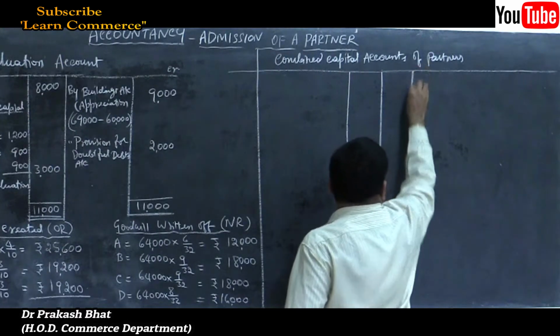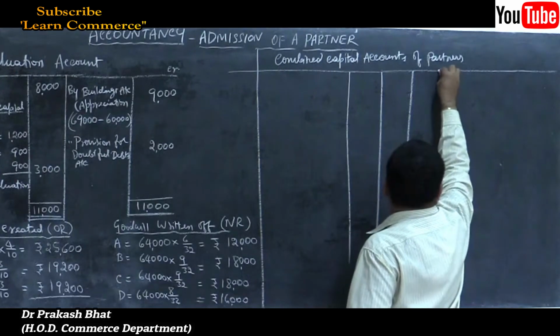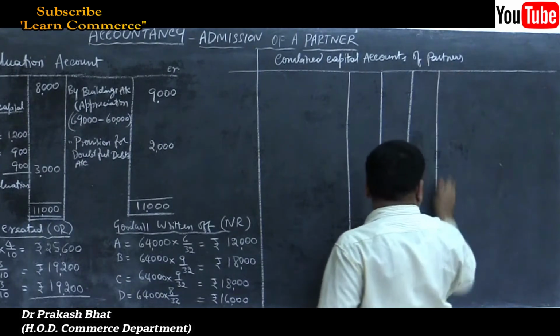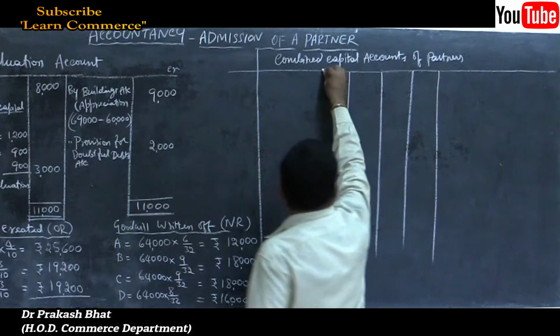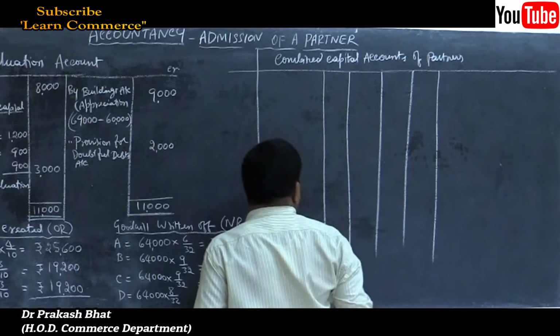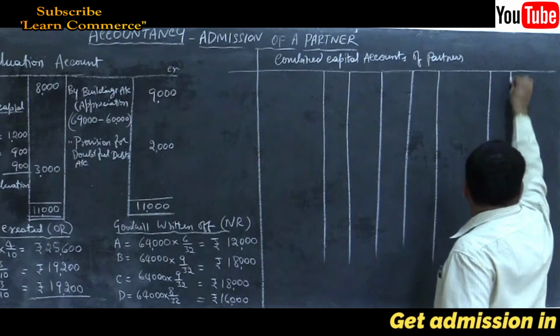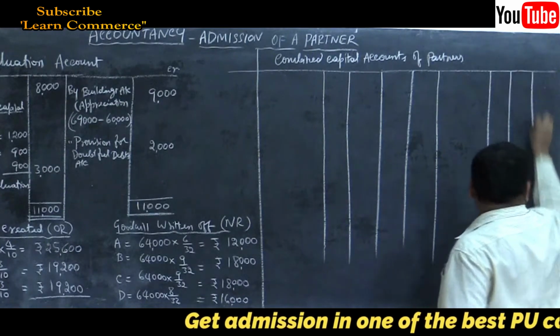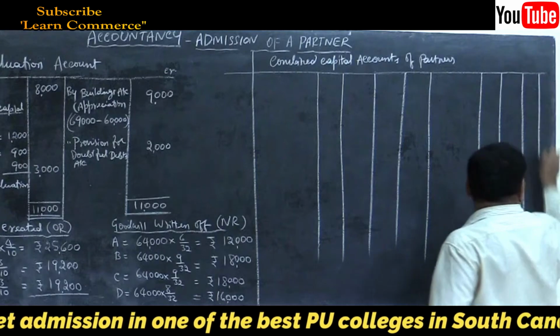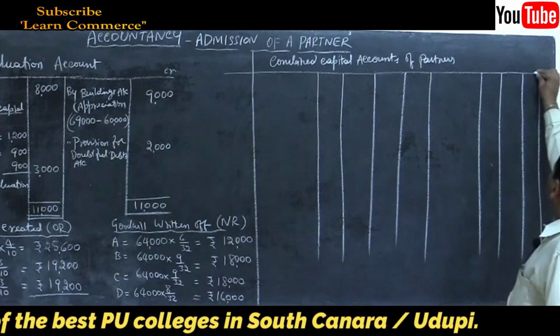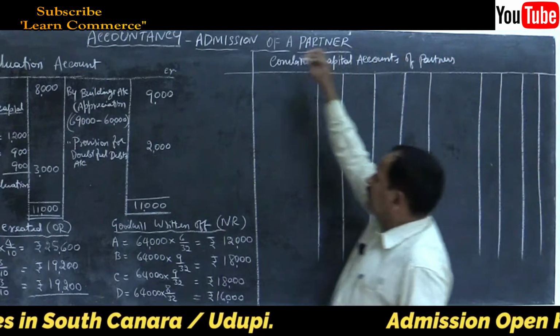You can turn the page and you can draw the columns. Debit, credit, very important.